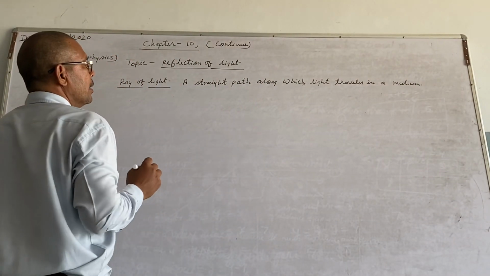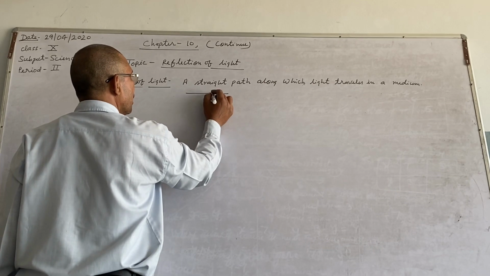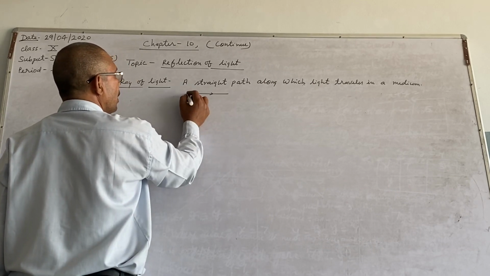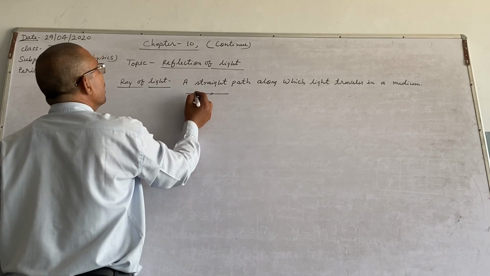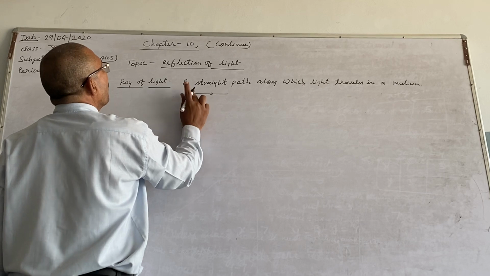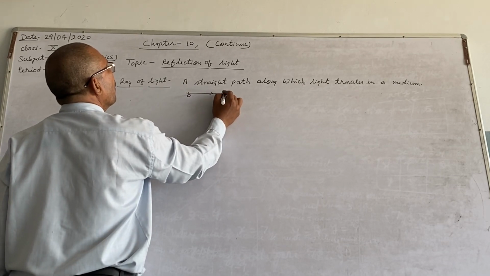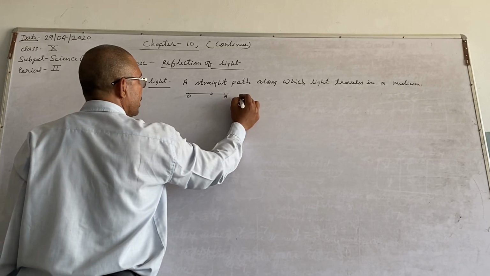This is represented by this symbol, that is a ray of light.